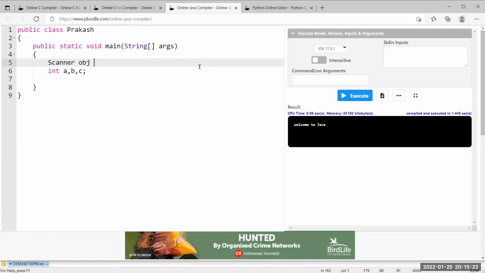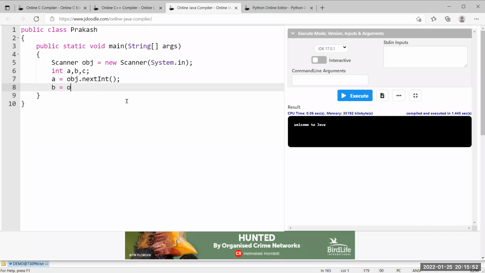Scanner obj is equal to new Scanner of, from where you are accepting the input. From the input device we are reading the data, so System.in we have to mention. Next, I want to read a is equal to obj.nextInt. Obj is an object of the Scanner class. Using this we are reading the value of a.